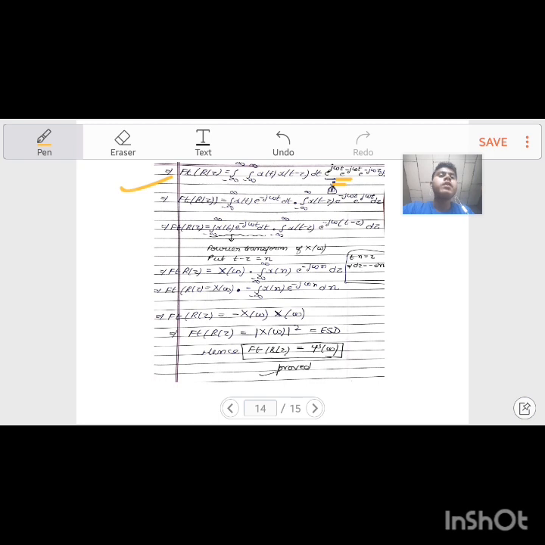Now I am rearranging the terms. FT r tau equals integration from minus infinity to infinity x of t e to the power minus j omega t dt, multiplied by integration from minus infinity to infinity x of t minus tau e to the power minus j omega tau, as it is, e to the power j omega t, d tau. Now FT r tau equals integration of x of t e to the power minus j omega t dt multiplied by integration of x of t minus tau e to the power minus j omega (t minus tau) d tau. Here I have taken minus j omega common from this equation.